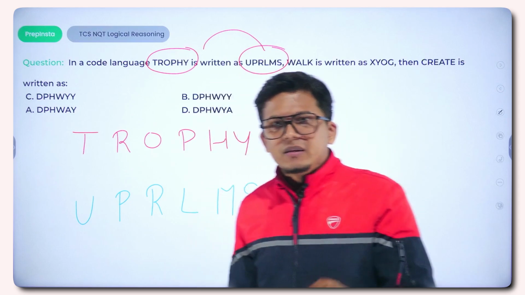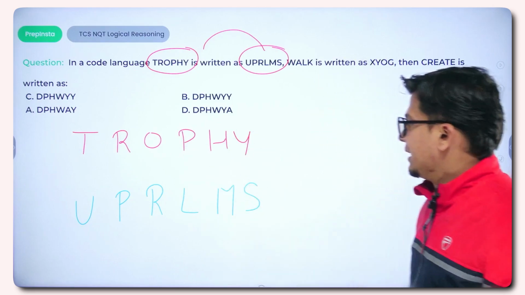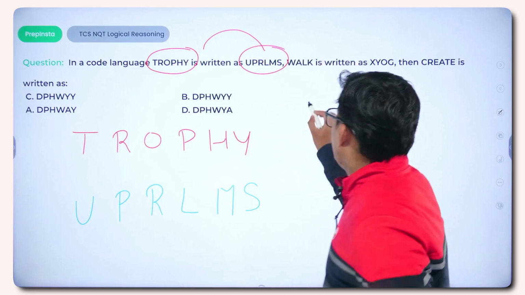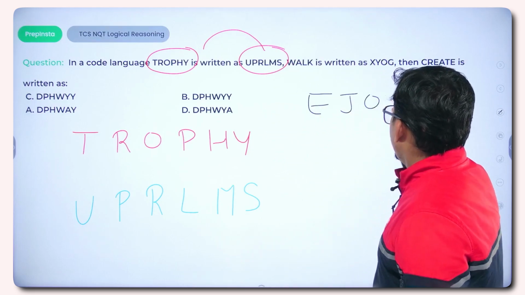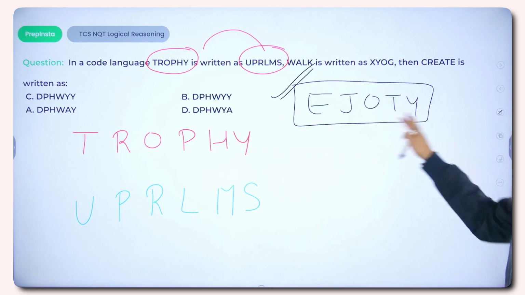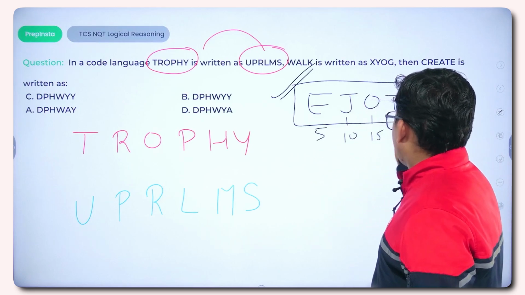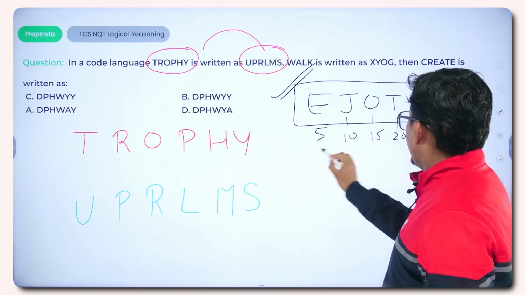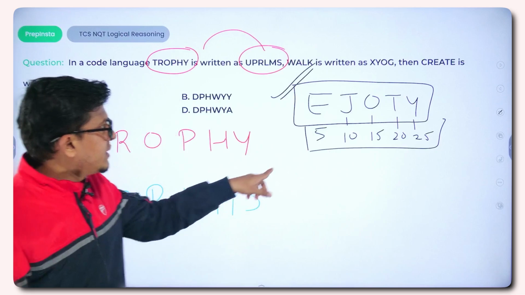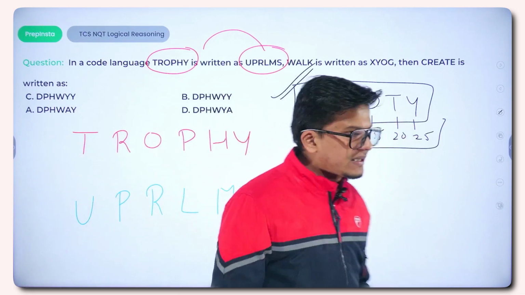The first and foremost thing you need to do is write down the letters as per their place values or numerical values. How will you remember the numerical values? You can recall them with this particular code, EJOTY. It is nothing but multiples of 5, and these are the place values of the letters: E comes at the 5th position, J at the 10th position, O at the 15th position, T at the 20th position, and Y at the 25th position.